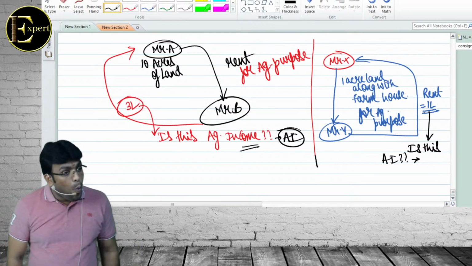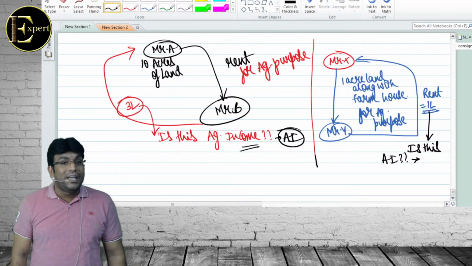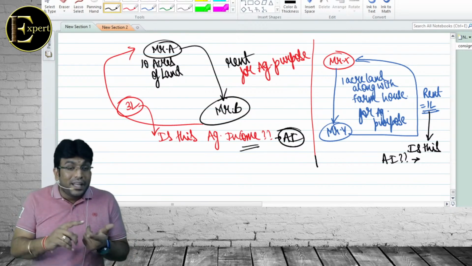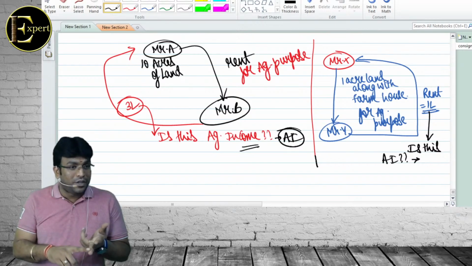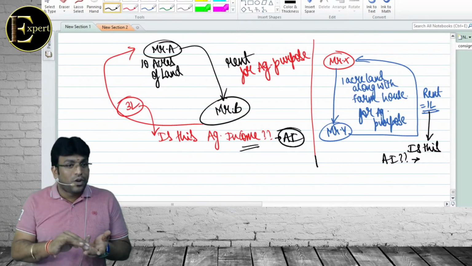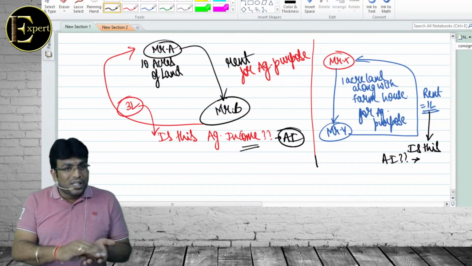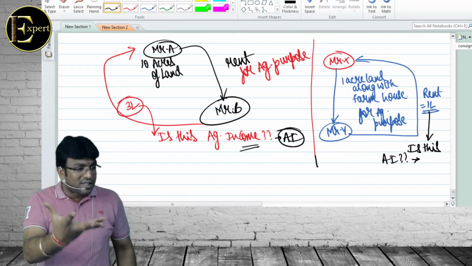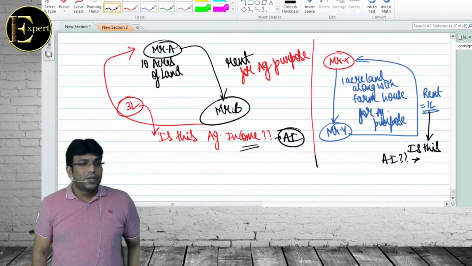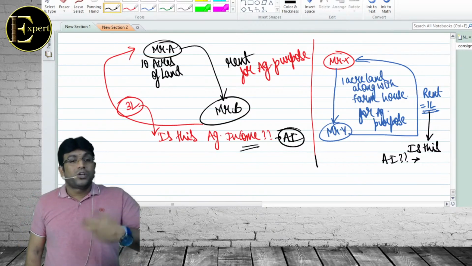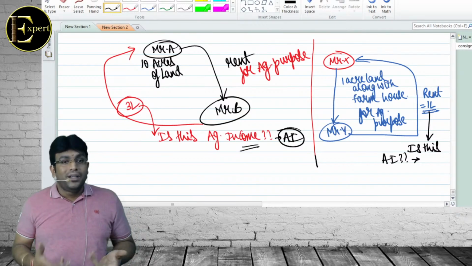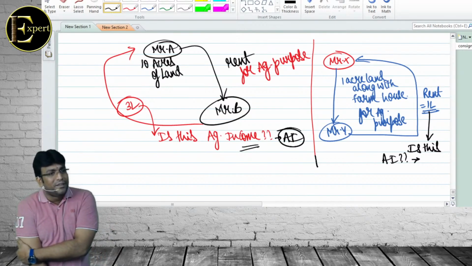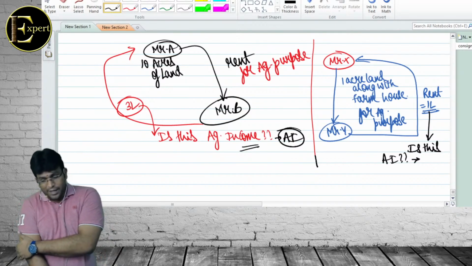Answer is no. Agriculture income covers only income which is generated from the land. It does not cover dairy farming. Pisciculture, we don't call it fishiculture, it's called pisciculture. Aquaculture, all this will not come under agricultural activity. Floriculture will come under agricultural activity because flowers come from the land. Buffaloes and cows is called dairy farming. Dairy farming will not come under agricultural activity. You're getting my point, everybody? Speak out.